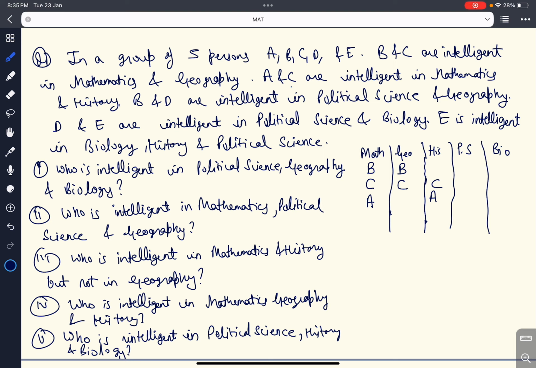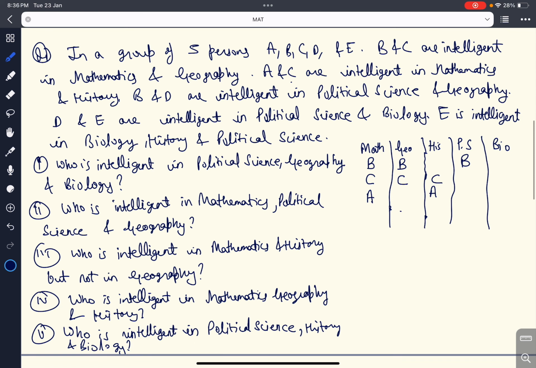The next statement says that B and D are intelligent in political science and geography. I have already written B in geography, so I will write B in political science only. And D is also intelligent in political science and geography, so I will write D here and D also here. The last statement says that D and E are intelligent in political science and biology.